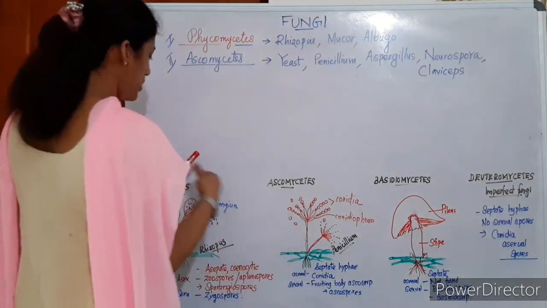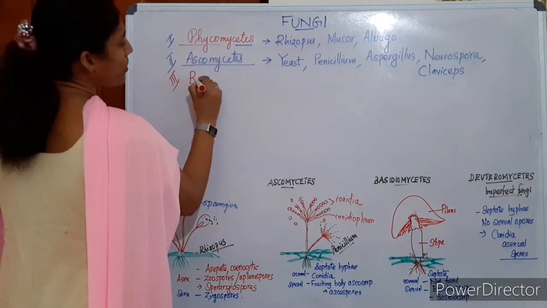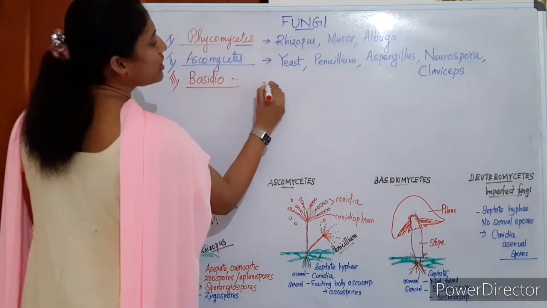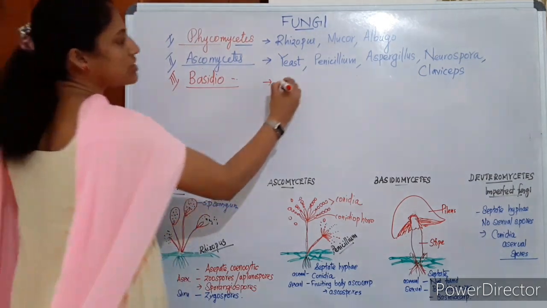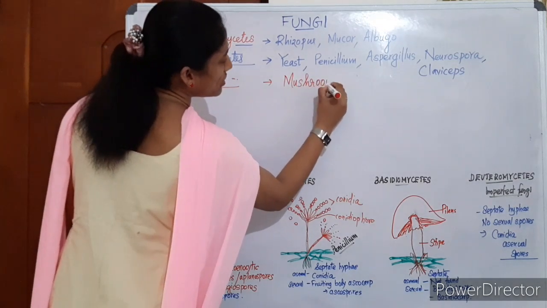The next group is Basidiomycetes. Almost all mushrooms come under Basidiomycetes.